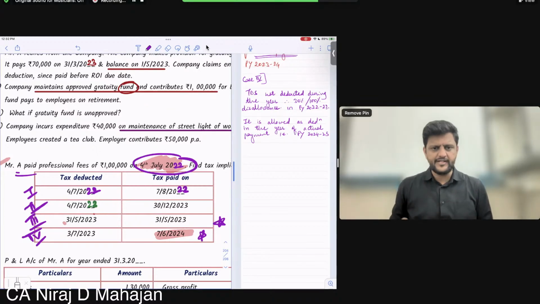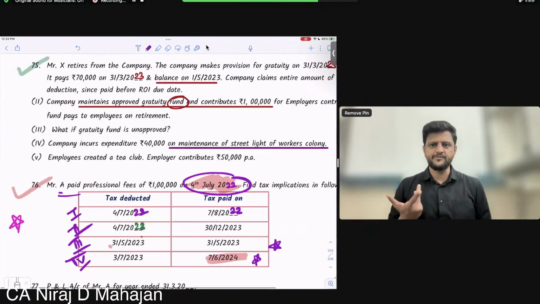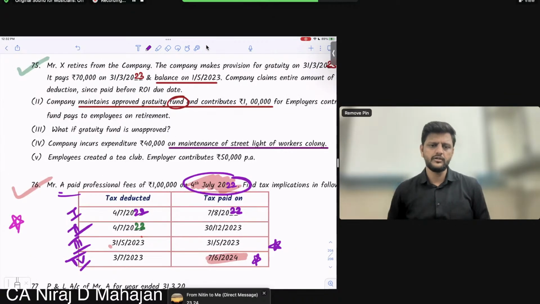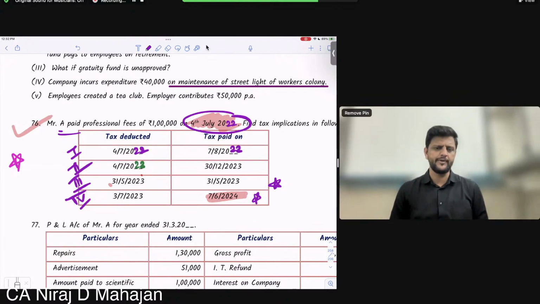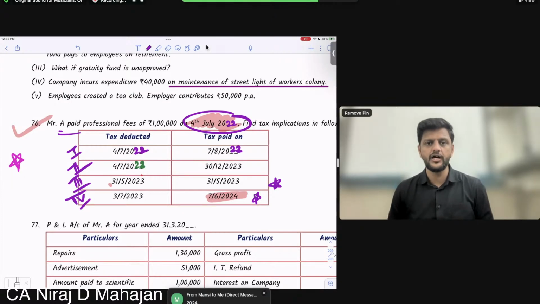These are different dates, different cases. Expenditure belongs to which year? When is my P&L debit done? For which year my P&L was debited? The expenditure belongs to which financial year?